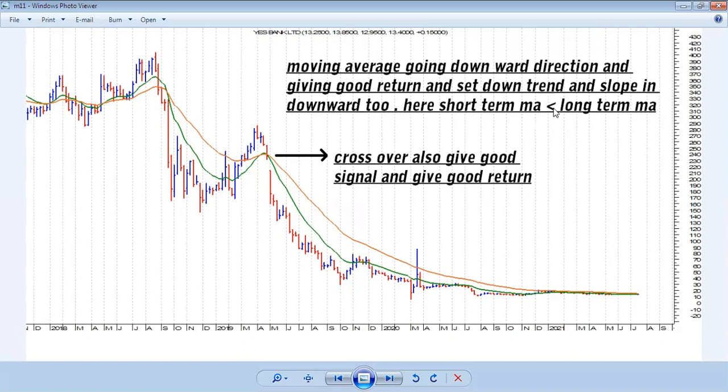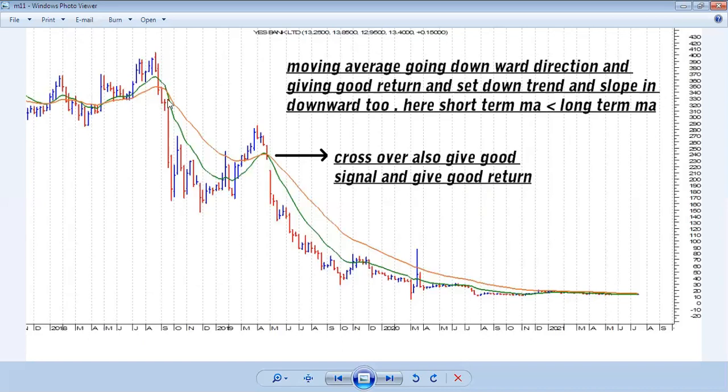Here the short-term moving average is less than the long-term moving average, and this crossover also gives a good sell signal here, and gives good return to all of us.